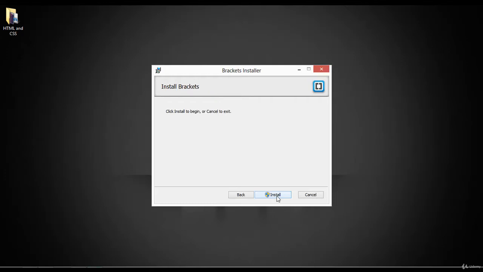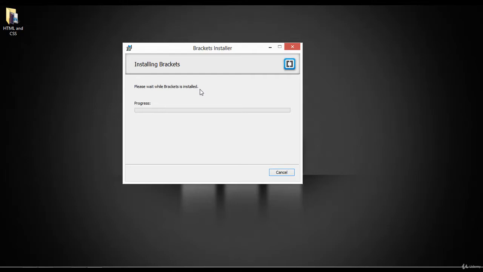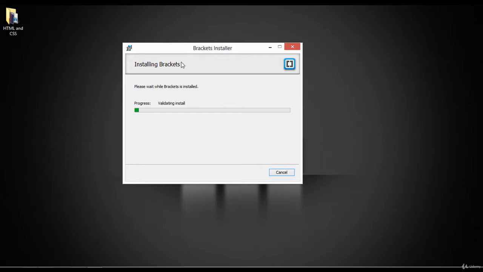Just click next, again install, and enter the admin password, and yes. It will take a short time. This is the way that you can download and install the Brackets code editor on your Mac, on your Windows. No matter which operating system you are using, this is the way of downloading and installing this code editor.